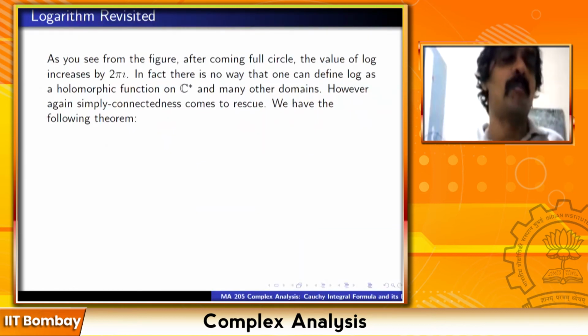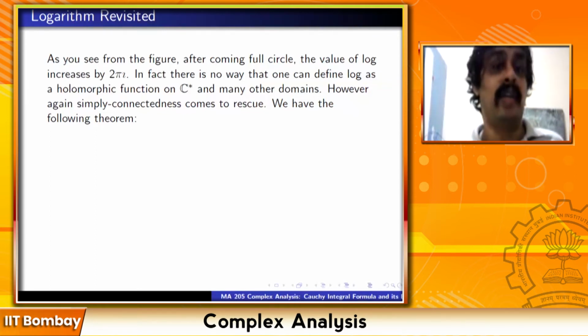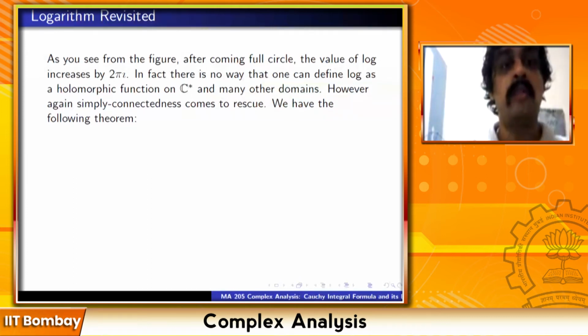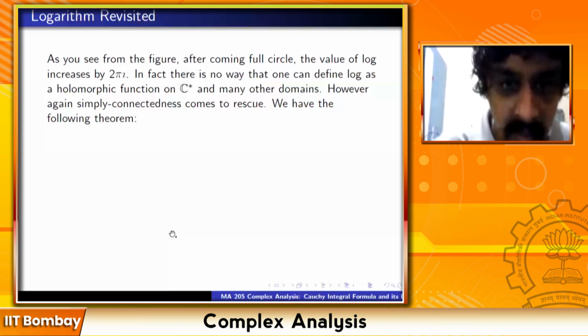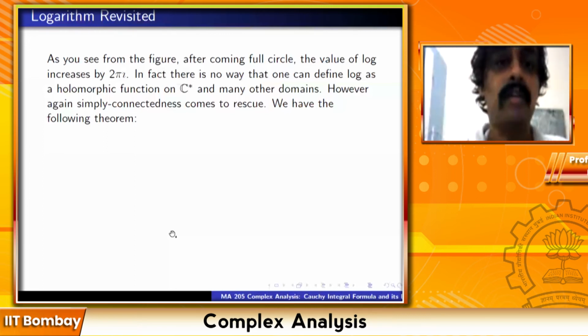So this is the problem. When you try to define log and you go around the circle, the value of log has increased. So should I define it as 0 or should I define it as 2 pi I? That is the question. So in fact, there is no way one can define log as a holomorphic function on C star, and this is true about many other domains as well. Is this clear what I'm trying to explain? The difficulty in defining log.